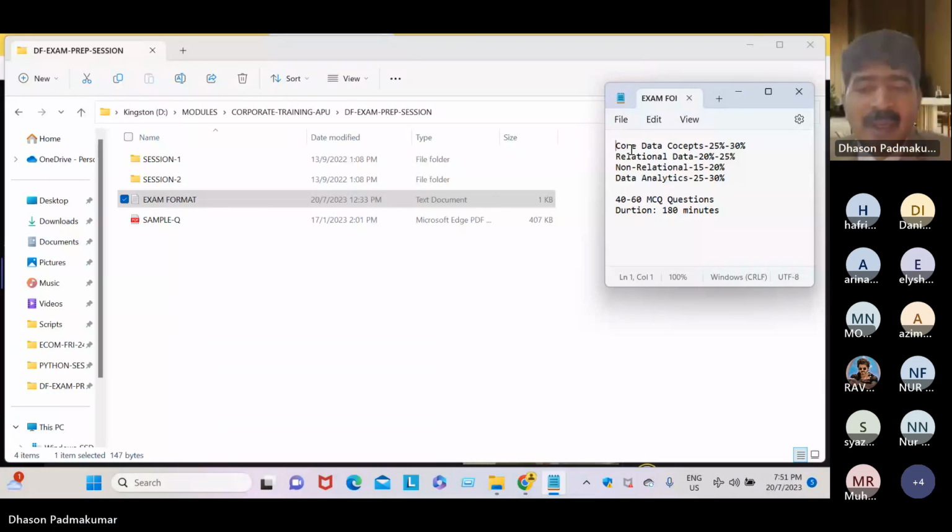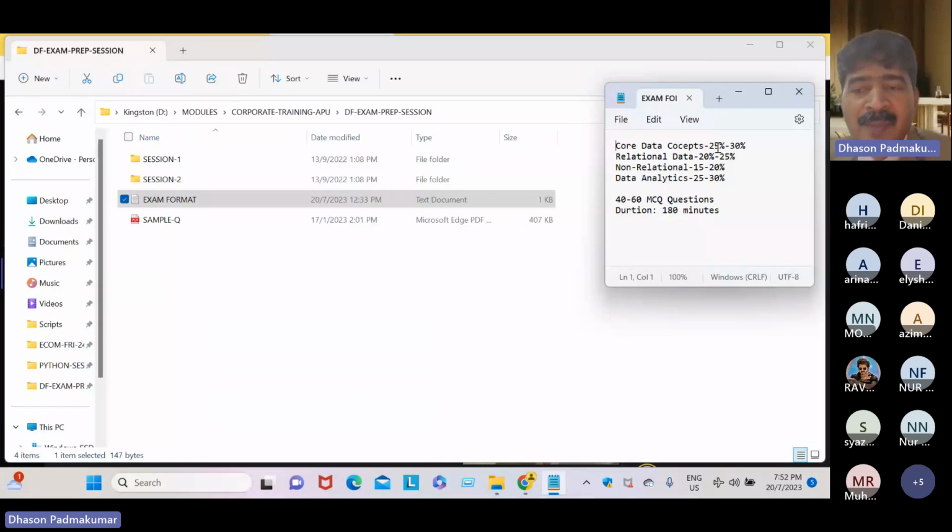Okay, dear students, these are the percentages of questions. Core data concepts questions will be 25%. Relational database related questions will come for 20%. Non-relational will be 15 to 20% of questions, and data analytics, data scientist, data manager related questions are 25%.